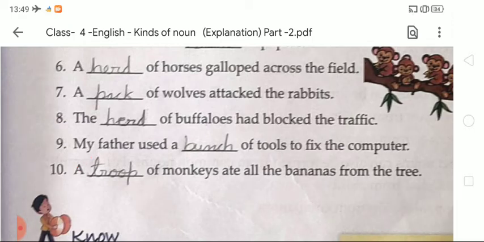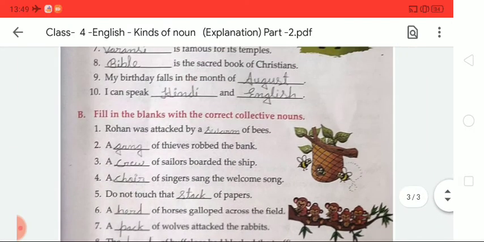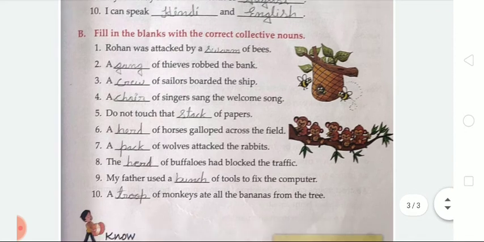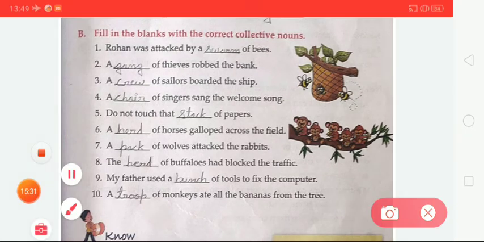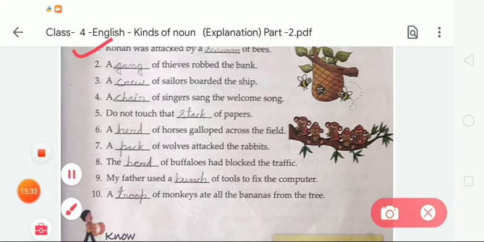Okay student, like this you have to complete exercise B. One more time we are going to recheck what we wrote in the blanks. In number 1 we have to write swarm. The group of bees is called a swarm, S-W-A-R-M. The group of thieves is called a gang, G-A-N-G. The next group of sailors is called a crew. In number 3 we write crew, C-R-E-W. In number 4 we write choir, C-H-O-I-R.